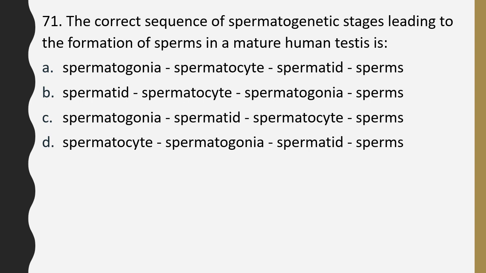Question number 71. The correct sequence of spermatogenetic stage leading to formation of sperms in a mature human testis is spermatogonia, spermatocyte, spermatids, finally sperms; spermatid, spermatocyte, spermatogonia, sperms; spermatogonia, spermatid, spermatocyte, sperms; spermatocyte, spermatogonia, spermatids, sperm. The correct answer is option A, spermatogonia, from which spermatocytes are formed, which leads to spermatid formation, and finally sperms are formed.